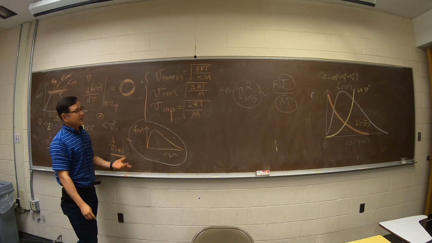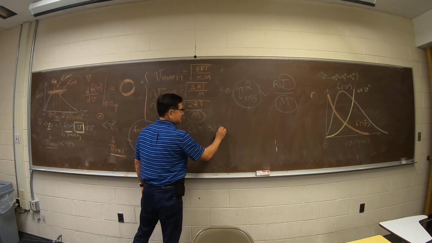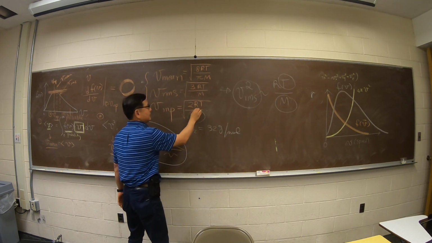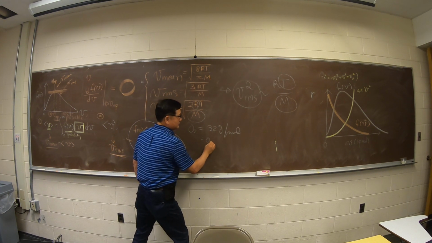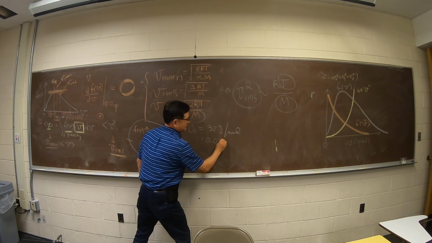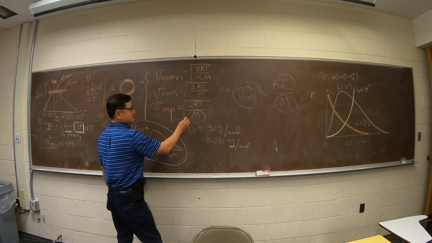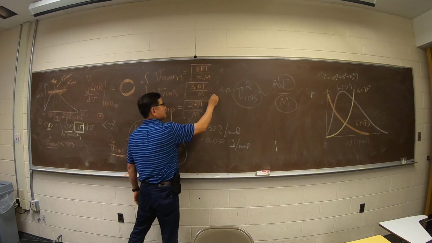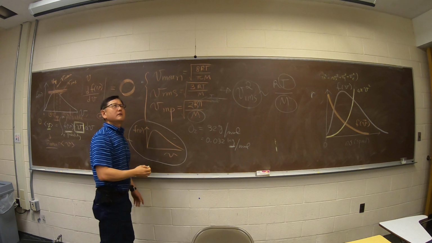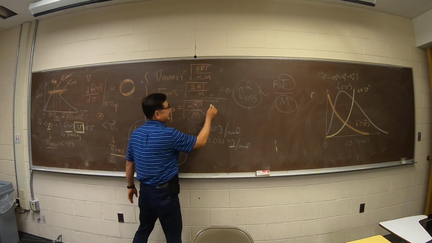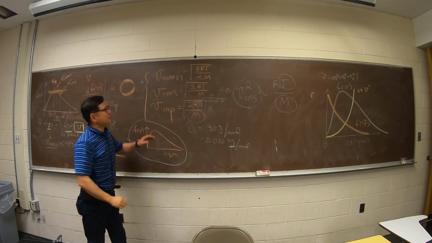It's a mess. And if I give you O2, 32 grams per mole, you can calculate. I want to use 0.032 kilogram per mole, and I can use R as 8.314 joule per mole Kelvin, and then the temperature in Kelvin, and you put it in. You will calculate the actual speed.